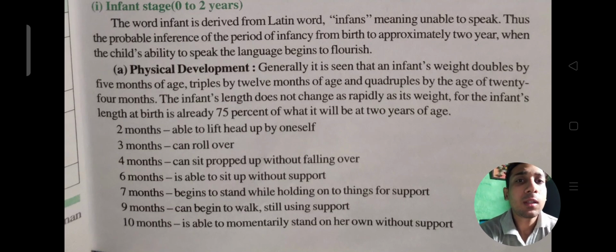So as we can see, there are different things to do with different months. After 3 months they can roll over, after 6 months they are able to sit, and these are the different stages in the infant.